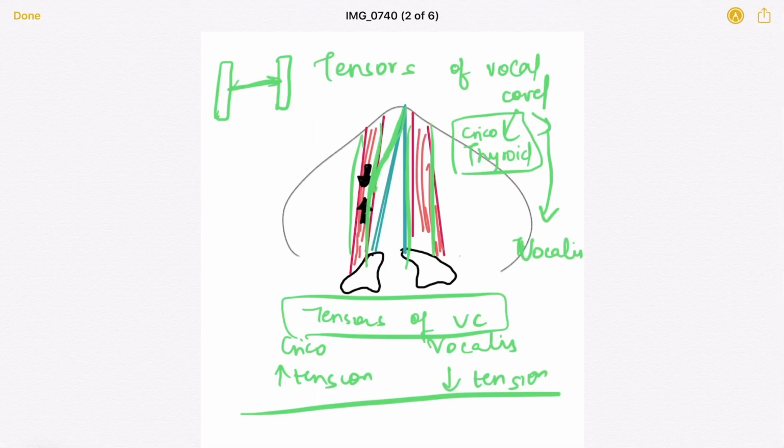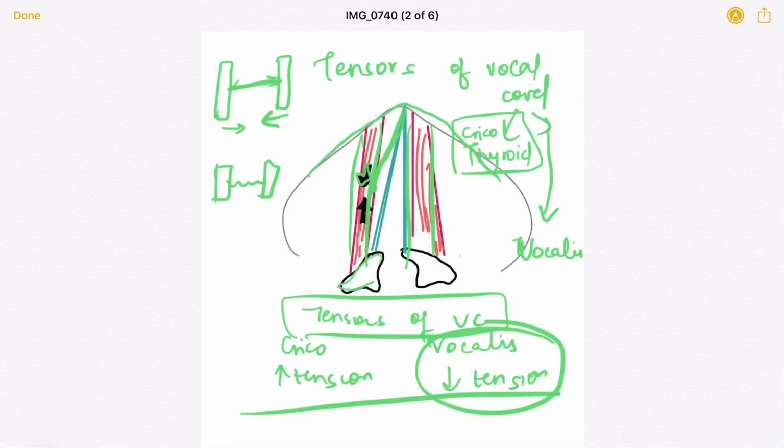Fine, when I bring the blocks closer, obviously the string will become loose and the tension will decrease. Fine, so that is how this thyroarytenoid muscle works. It brings these two blocks, thyroid and the arytenoid, closer, and that is how it decreases the tension. Fine, so basically this is how the muscles of larynx work, and I hope you got the concept clear.